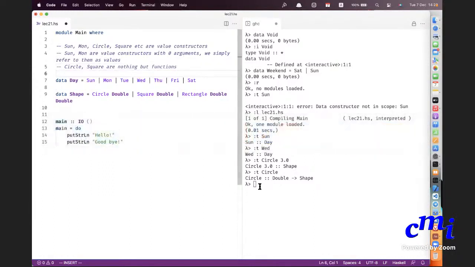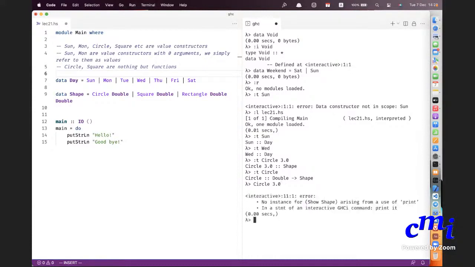So you can ask for the type. What do you think will happen if I do circle 3.0? I just type circle 3.0. It can't show it, it will say. It will give you an error because it will say, I cannot show the shape. Remember that for something to be printed on the screen, it has to belong to the type class show.